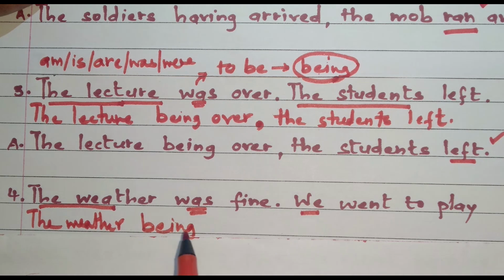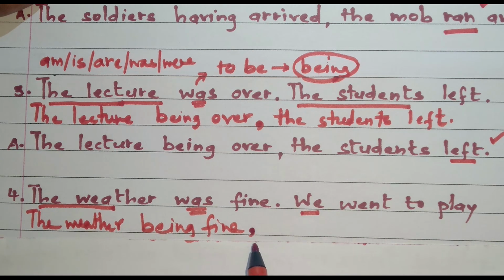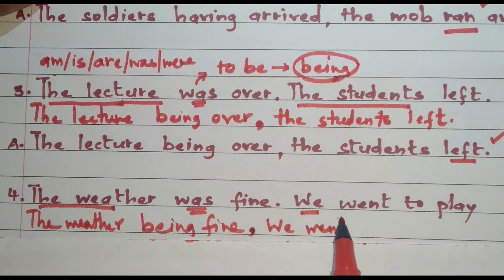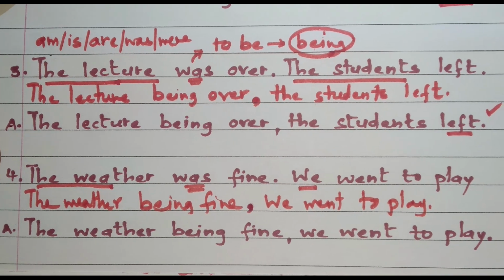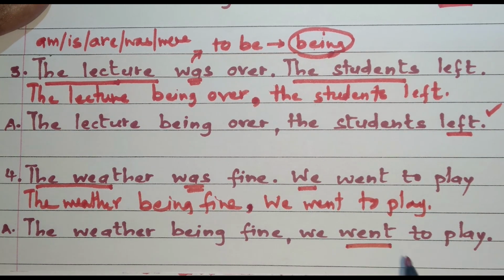So we'll write being fine, that is the same. The full stop is replaced by a comma. And the second sentence we write the same, that is, we went to play, without any change. So the answer is, the weather being fine, we went to play. Here, went is the only finite verb, and therefore this sentence is a simple sentence.